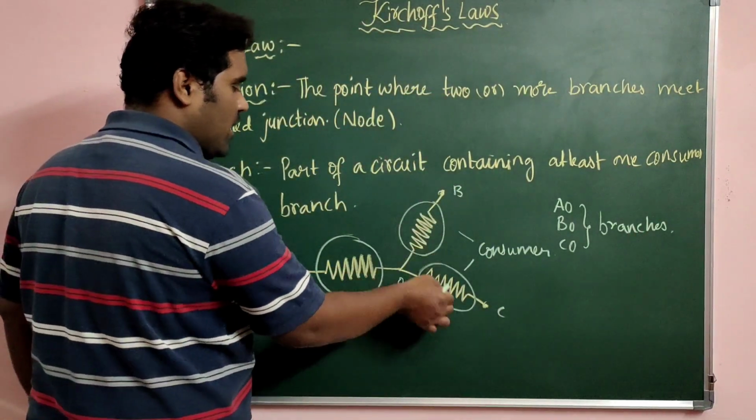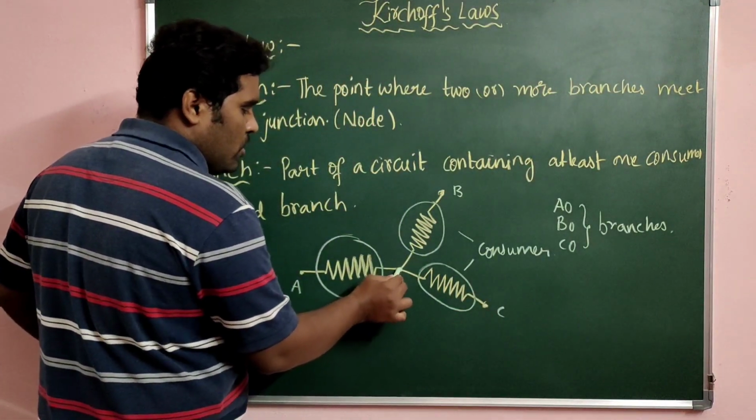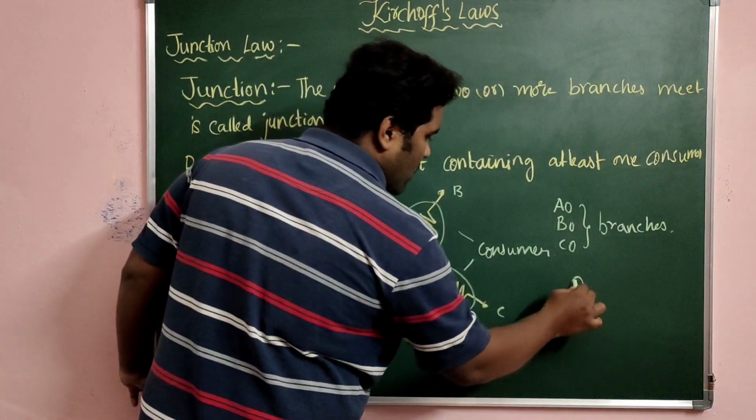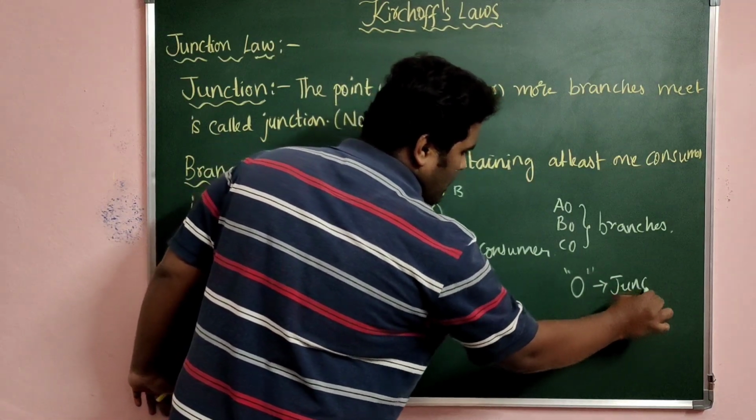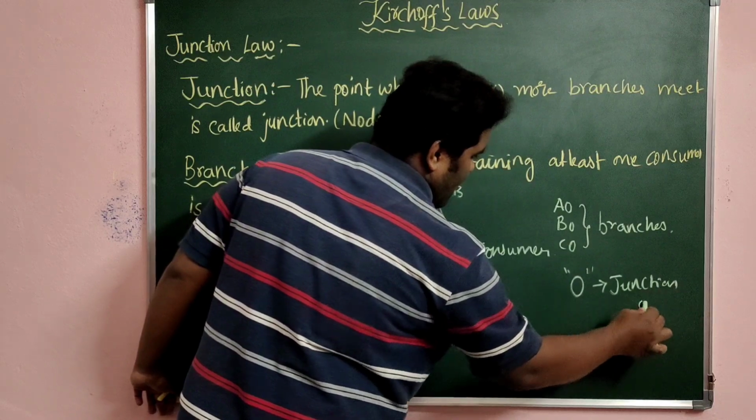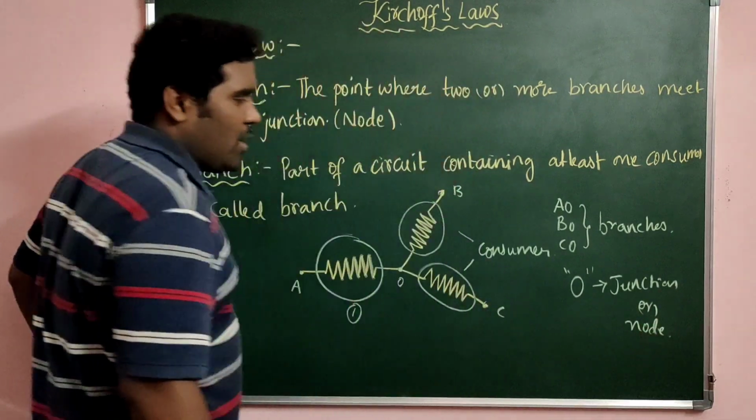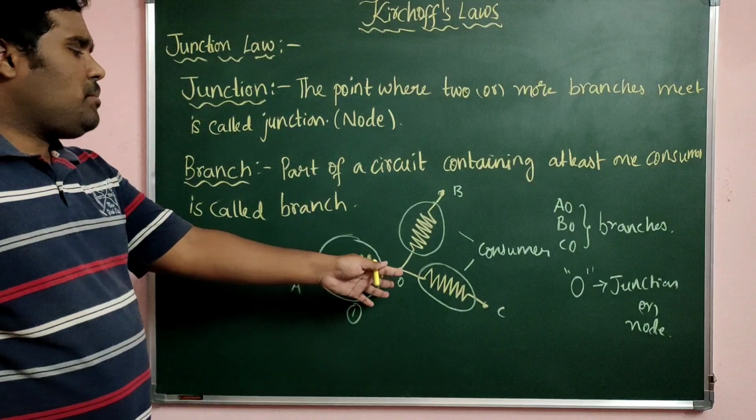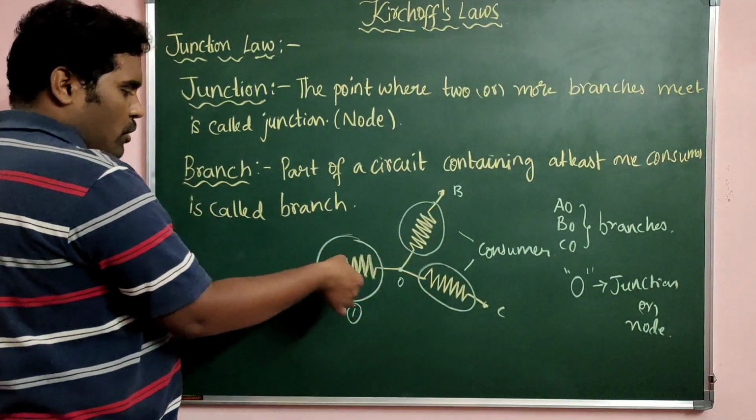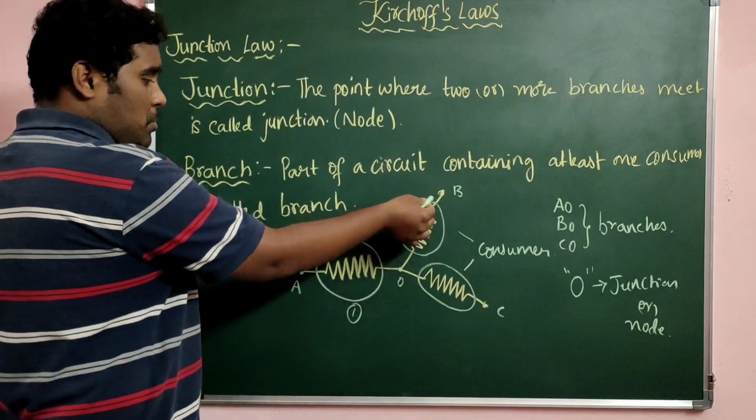Because containing at least one consumer. And you can see the point O is called a junction. In other words, it is also called a node. So what did you understand from here? A node is a point where two or more branches are meeting. So the meeting of two or more branches is called a node, and a branch is a part of a circuit.